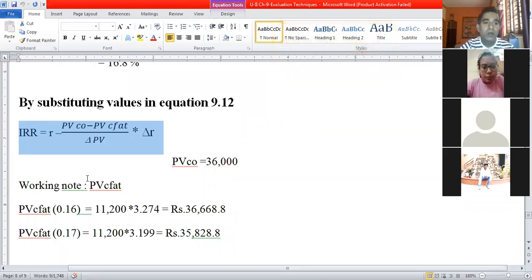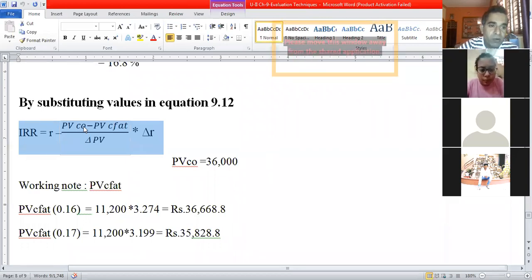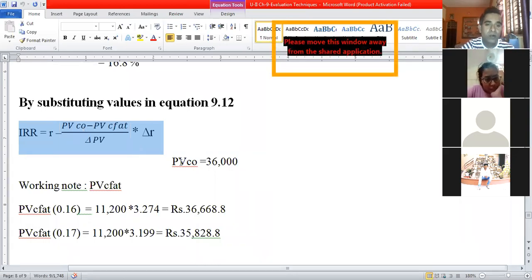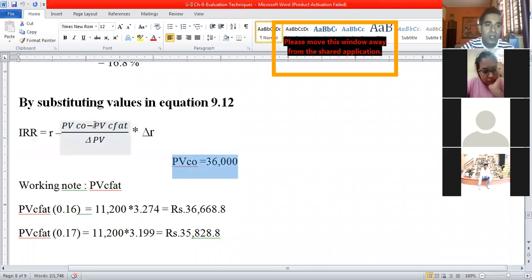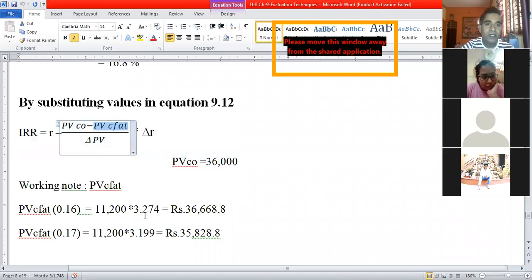Okay, so what we need is PVCO, the present value of cash outlay. The cash outlay will always be incurred in the present, which is 36,000 rupees. PVCO, the cost of the project, is 36,000 rupees. We are going to calculate PVCFAT, the present value of cash inflows after taxes.